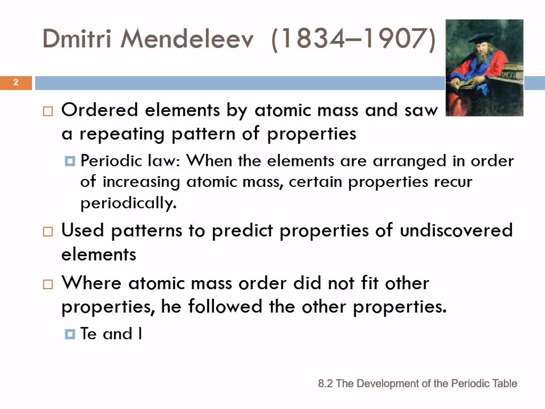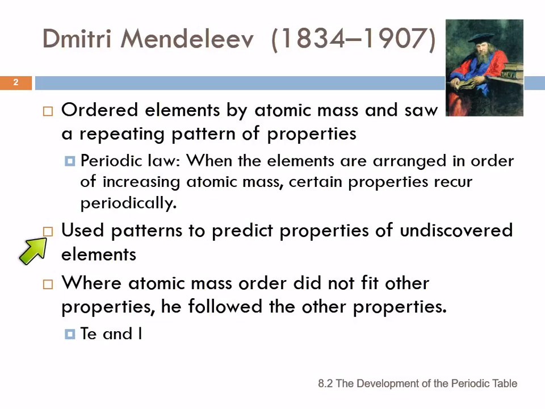So if you go up the piano keyboard, there's middle C, and then you go up 8 more keys, and there's another C, and then there's another C. And we see a pattern of repeating properties among the elements. And so what we call Mendeleev's periodic law is that when elements are arranged in order of increasing atomic mass, certain properties recur periodically. And that's where the word periodic in the periodic table came from.